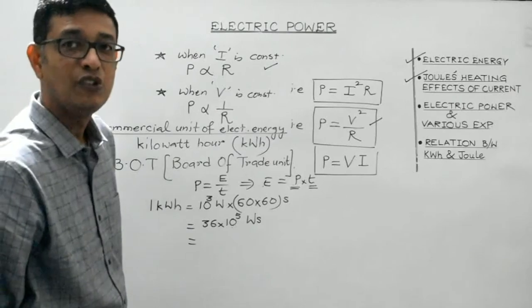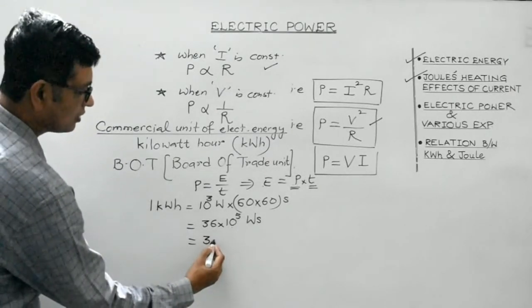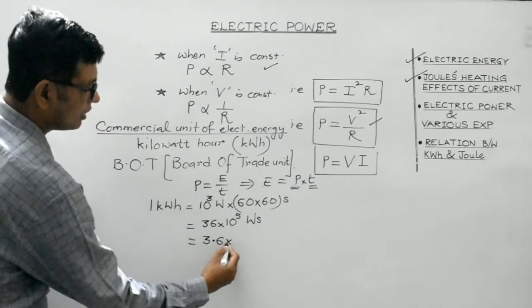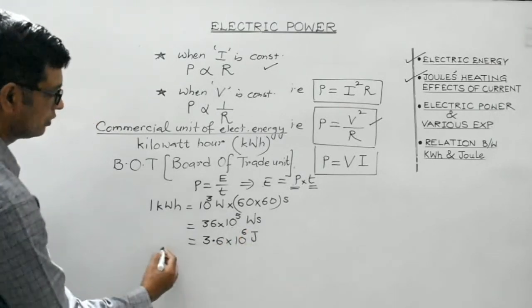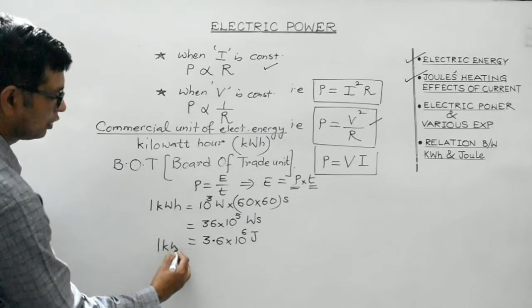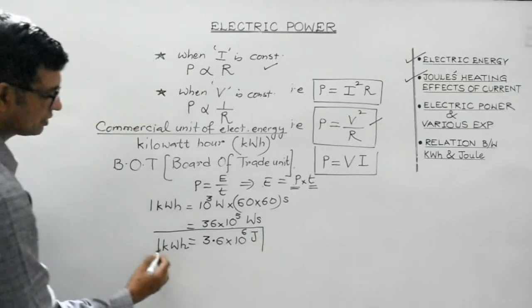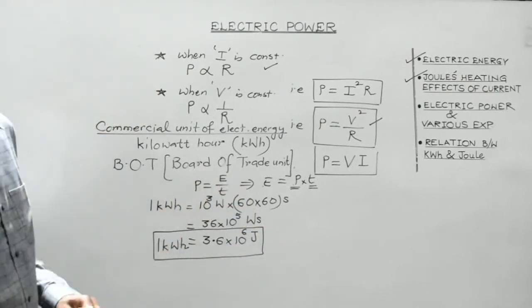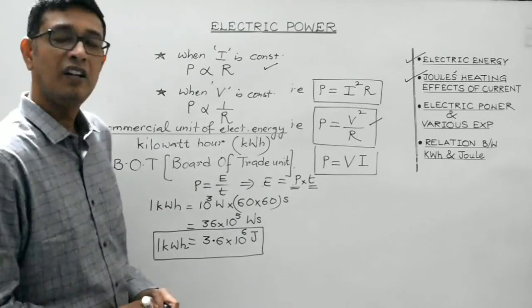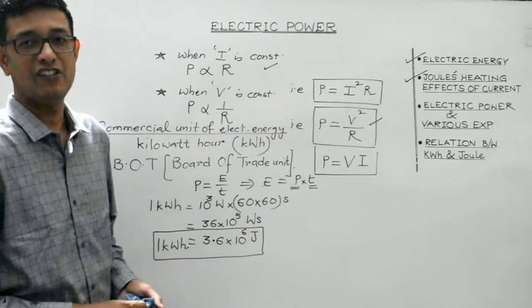Watt second is joule, isn't it? So it can be written as 3.6 into 10 raised to the power 6 joule. So 1 kilowatt hour is equal to 3.6 into 10 raised to the power 6 joule. So this is the relationship between the commercial unit of electrical energy and the SI unit of electrical energy.